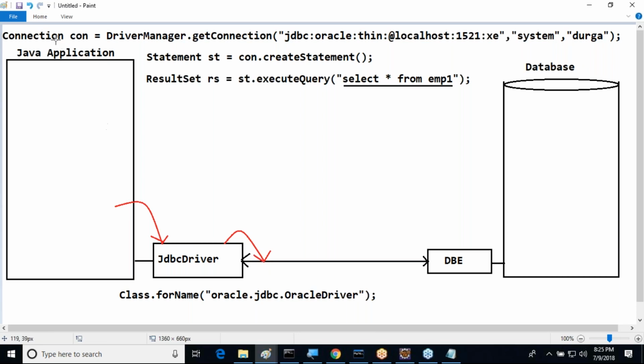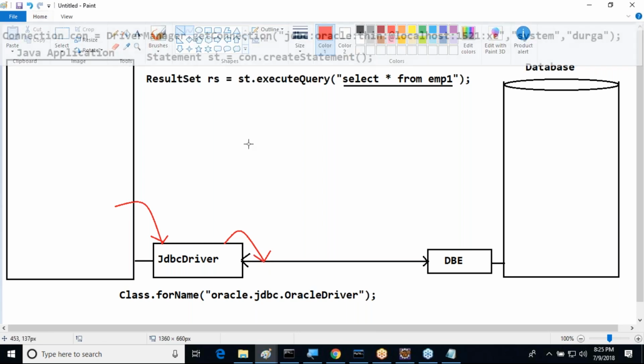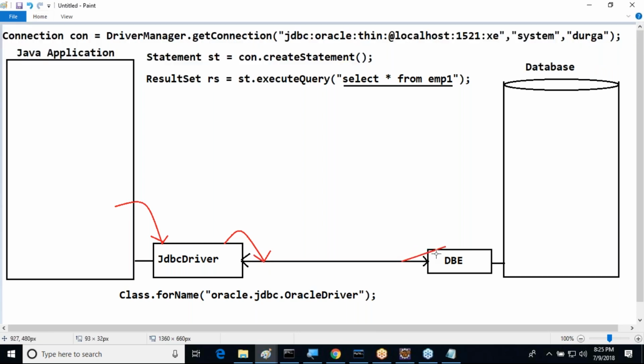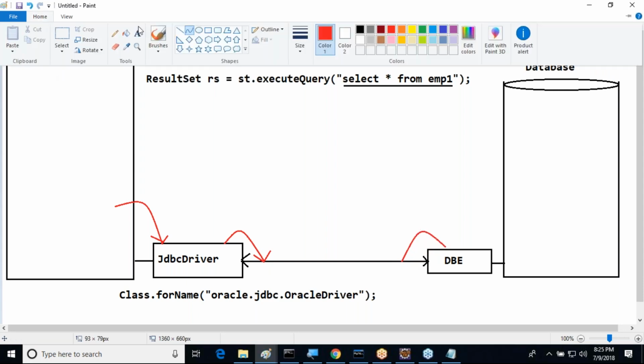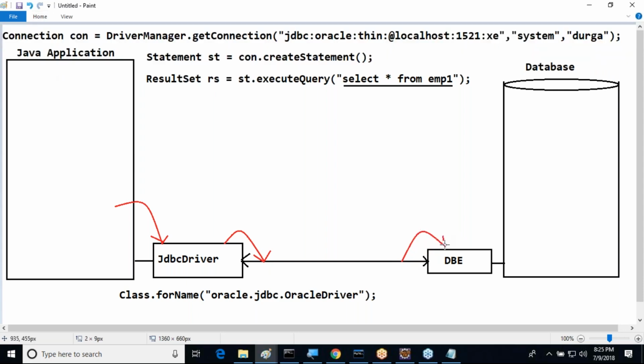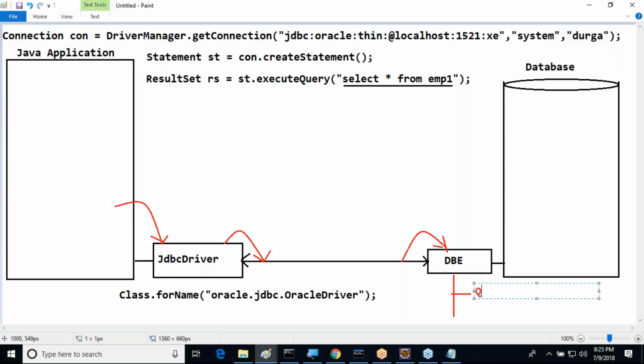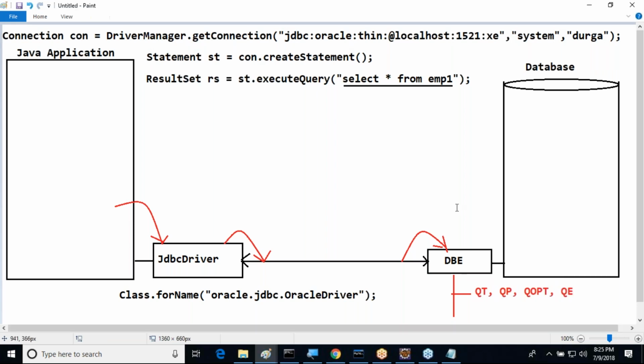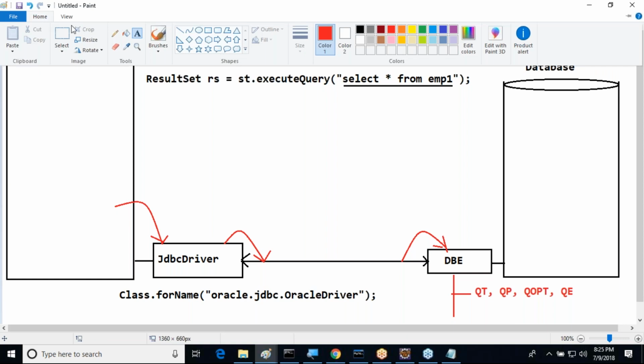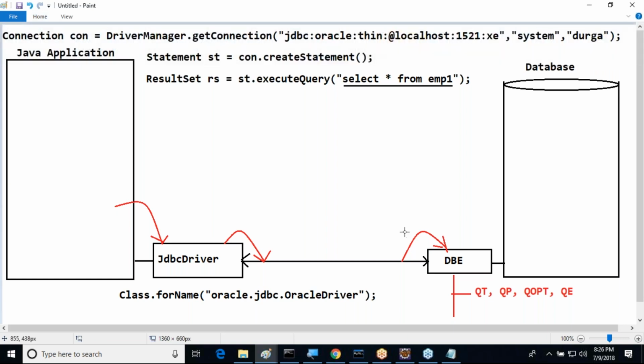Right, sir. Connection will carry that SQL query to which one? To the database engine. You know already the database engine will execute that SQL query by following 4 steps. What are the various 4 steps? Already we understood there: query tokenization, query parsing, query optimization, and query execution. By following that, the records of data are retrieved as per our select SQL query from the emp1 table.